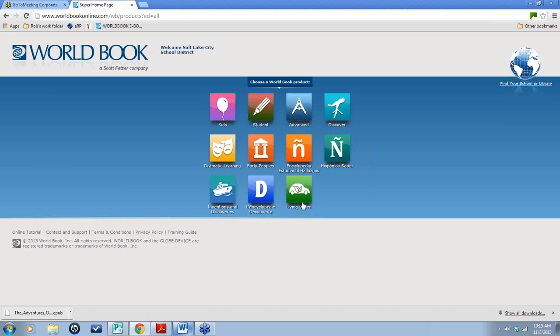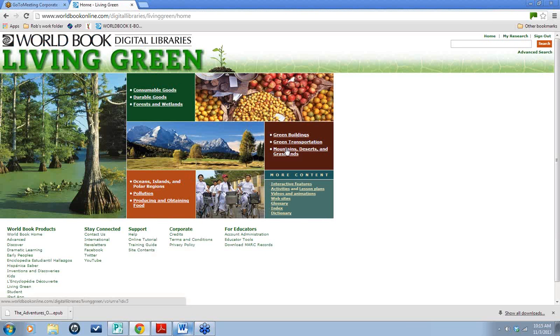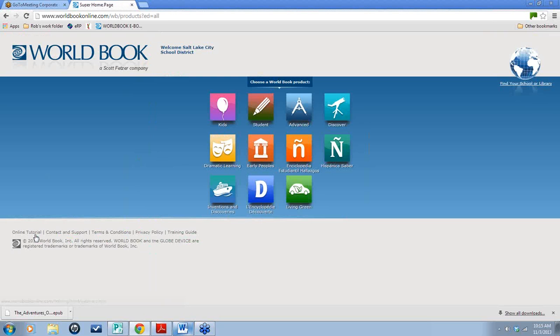And then the other one is living green. Each of these topics, these are great for science. So you also have a digital library that talks about these different topics as well. Wanted to also point out you do have access to some foreign language. This is the Student Spanish, Advanced Spanish, and then the Student French Encyclopedia.